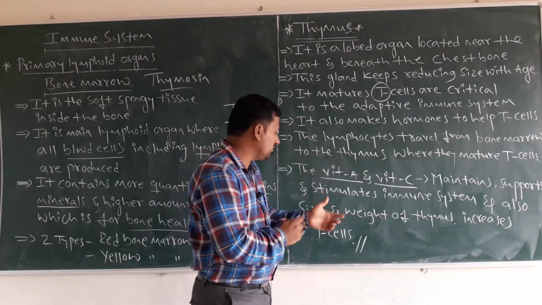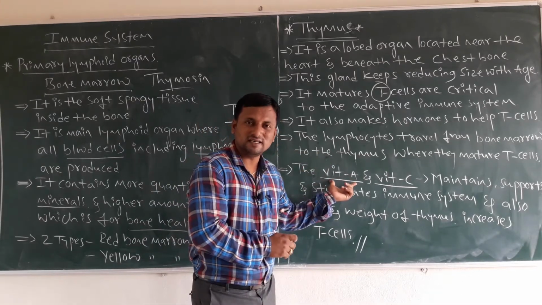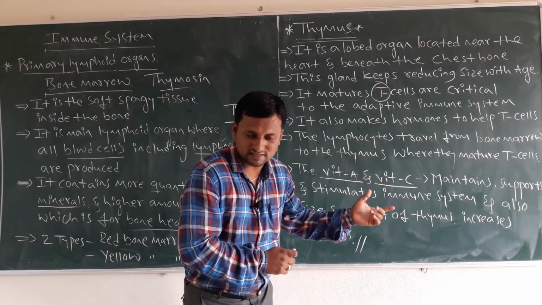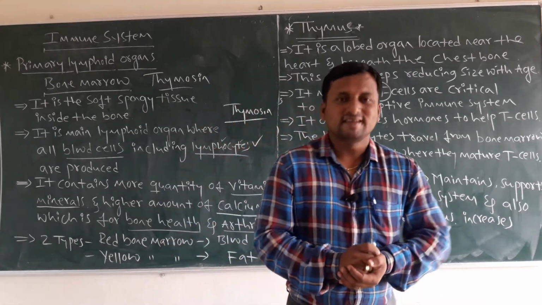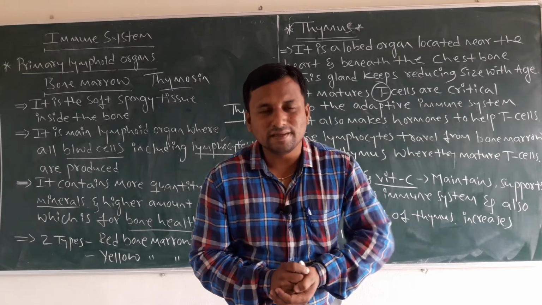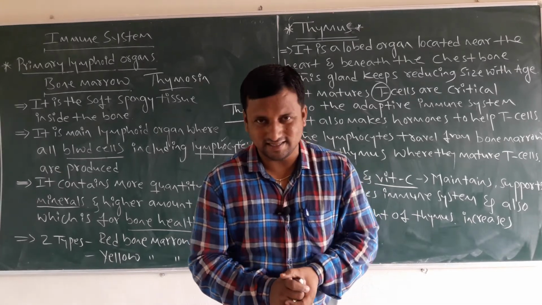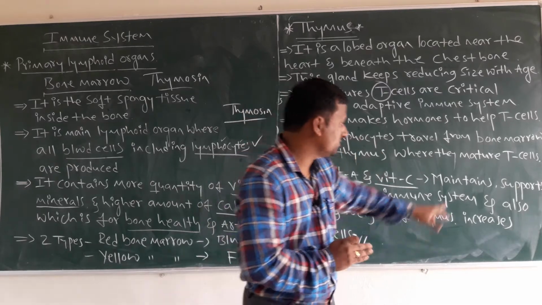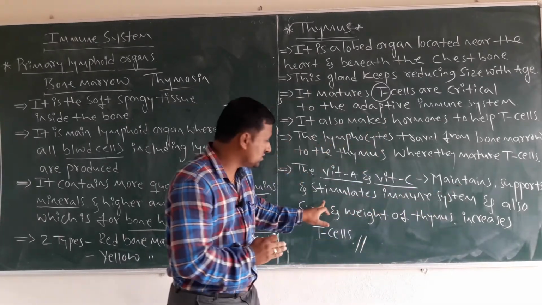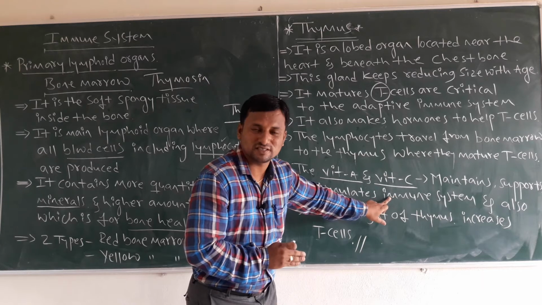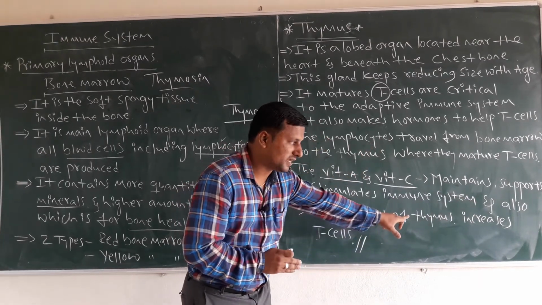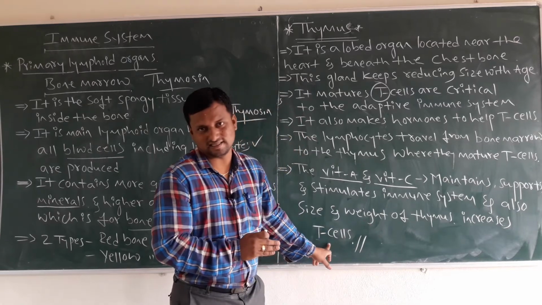What are those vitamins? Vitamin A products and vitamin C products. If our diet has more vitamin A and vitamin C content, those products maintain, support and stimulate the immune system, and also increase the size and weight of the thymus and T cells.